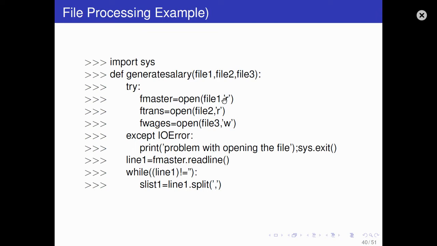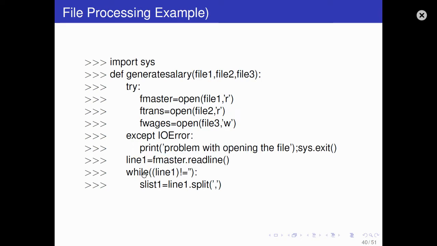So f1 is open file 1 in read mode because file 1 already exists. Open file 2 in read mode and open file 3 in write mode, because file 3 we want to create. So in case file 1 or file 2 does not exist, it will raise an exception, this IO error, and then we will handle it by printing this problem with opening the file, and the program will exit here. Then if an exception is not raised, in that case f1 dot read line.